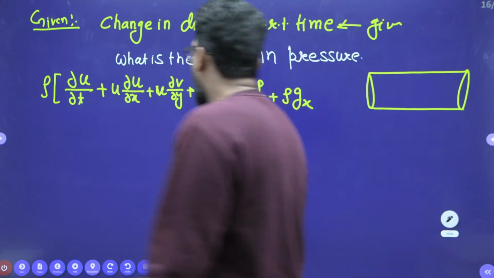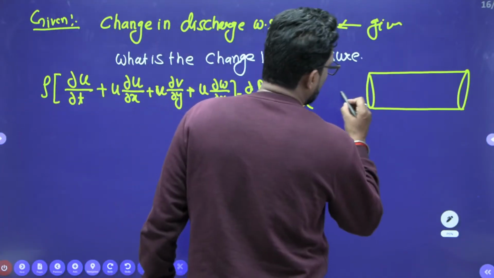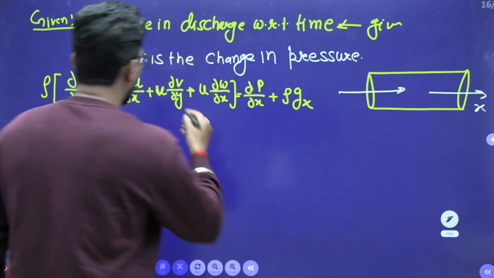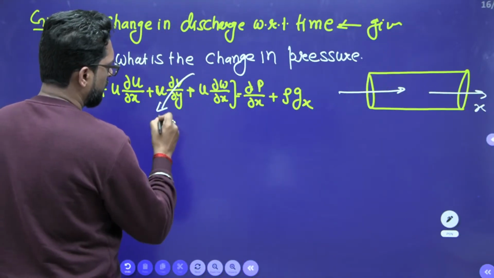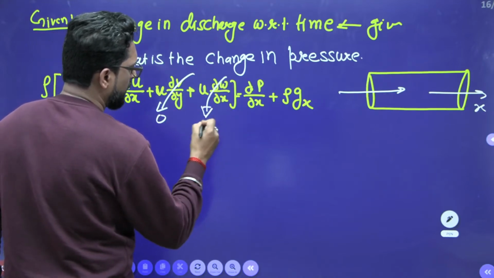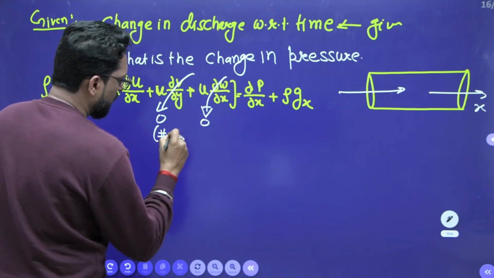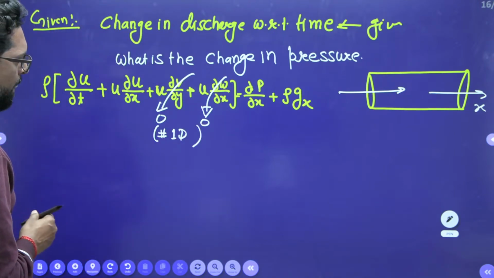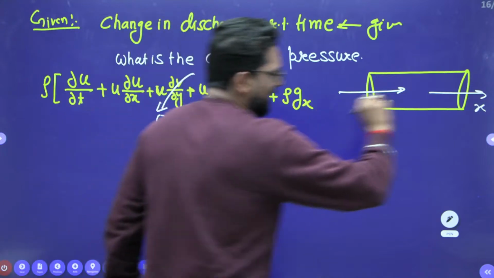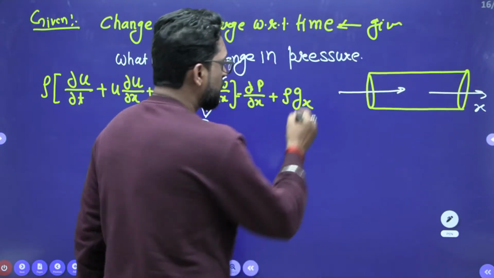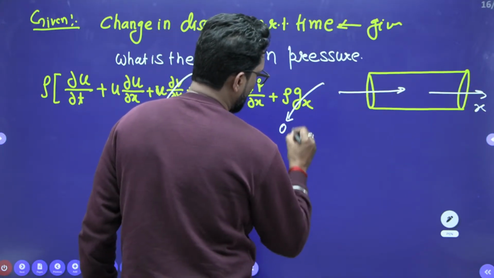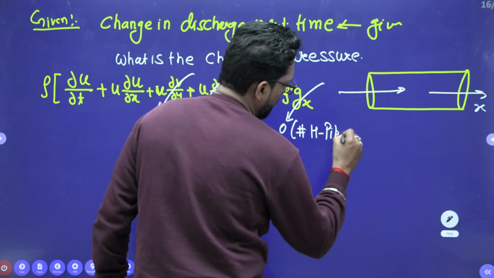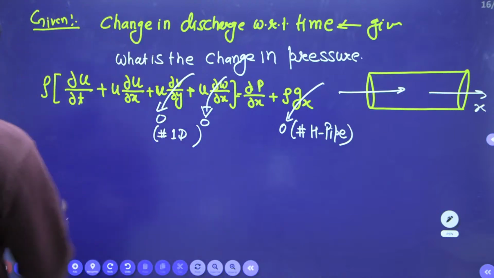Now the flow is in one direction, only the x direction. So these terms are 0, because it is 1D flow. Now the fluid flow is horizontal, so there is no gravity term. It is a horizontal pipe. So what is your modified equation?